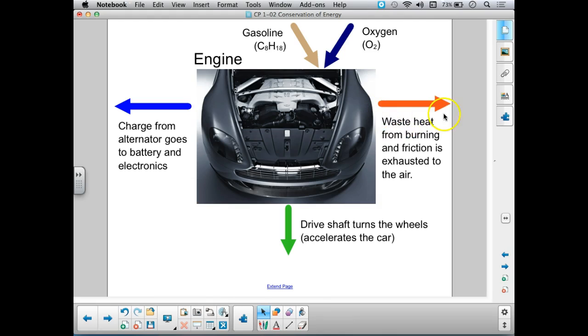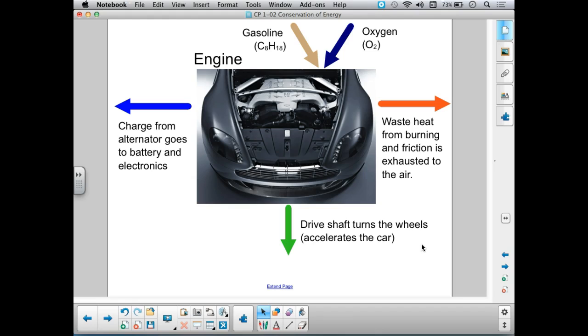First thing that happens is we get a lot of heat from that burning, from the combustion and from the friction. That heat goes out to the air. Another thing that happens is when the engine turns, it turns an alternator, which is a little bit like a generator, and it takes some of that energy and sends it to the battery and the electronics. That's how those things run. And the main thing, of course, that we want out of a car is for it to move. So some of this energy that came out of the fuel goes to the drive shaft and turns the wheels of the car.